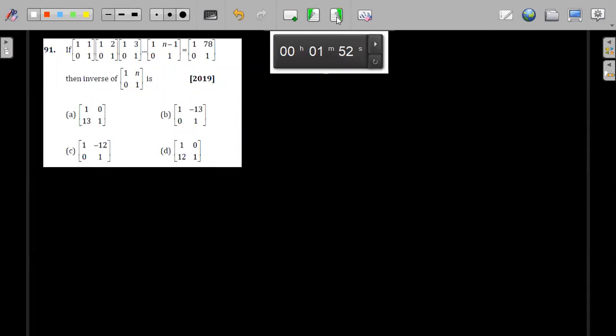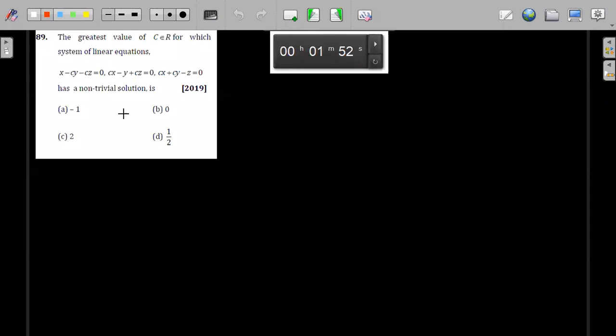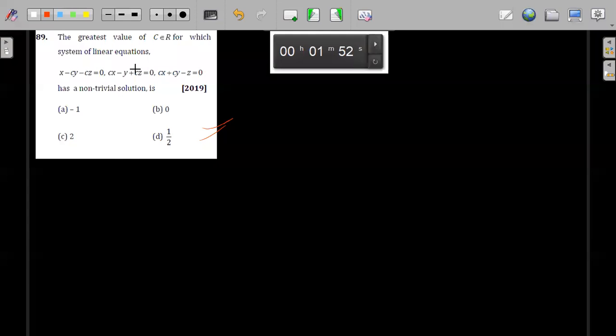Okay. This one also we must have solved in the class. Now, this one for trivial solution, I think we have also solved in the class.